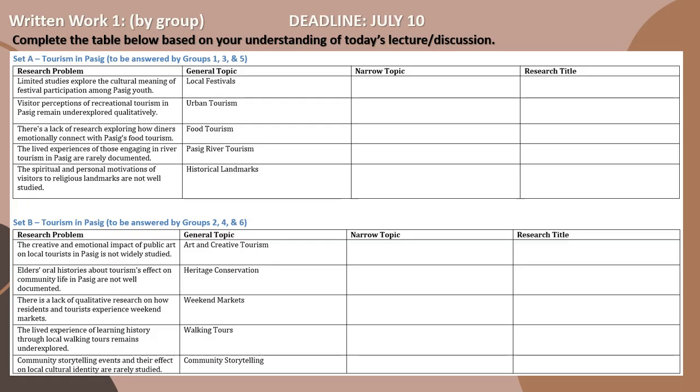This is for HE4, set A, groups 1, 3, and 5, set B, groups 2, 4, and 6. So again, pwedeng sa yellow paper, kopyahin na lang tong table, or I can send the soft copy of this para mas malinis yung sagot nyo. So this is by group, July 10 deadline.